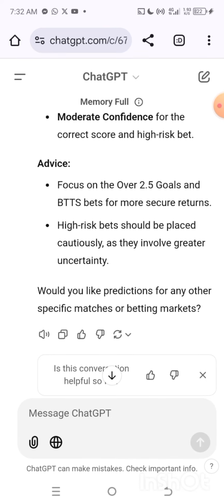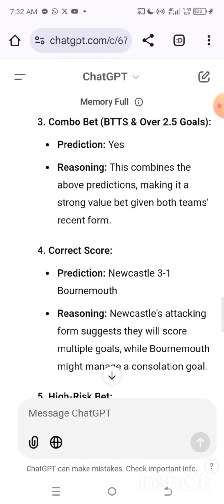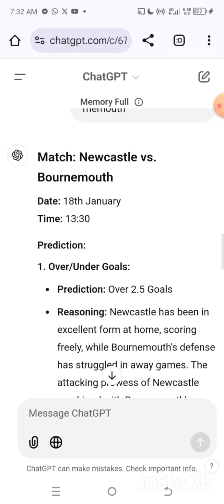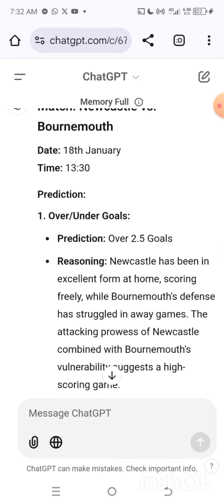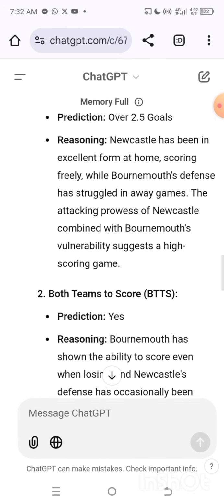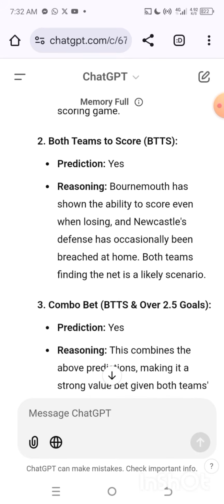So after getting all this from your AI, the next thing you have to do is decide which betting option to go for. According to my AI, we have betting options of over 1.5, over 2.5, and both teams to score. But for me, I can go for either over 2.5 or 1.5. If both teams can score, over 1.5 is going to be 100% certain, and if over 2.5 can play, over 1.5 is also 100% set. So I can go for over 1.5 goals to be scored in this match, and I'm going to be winning it. That is how to predict with ChatGPT.